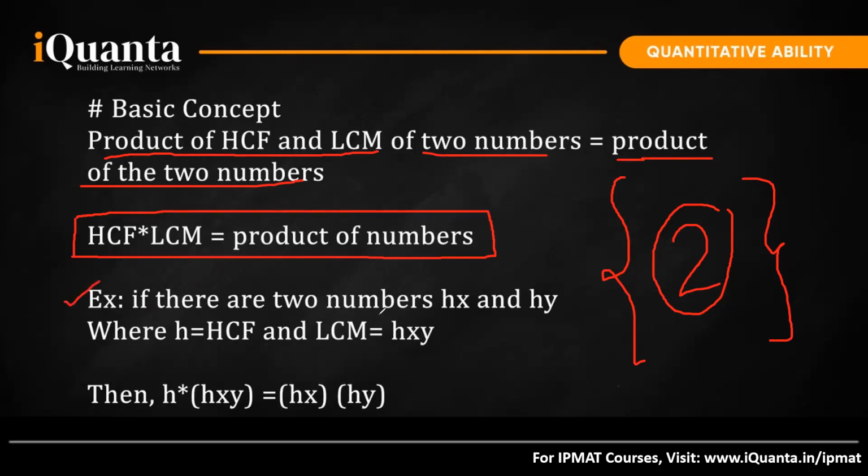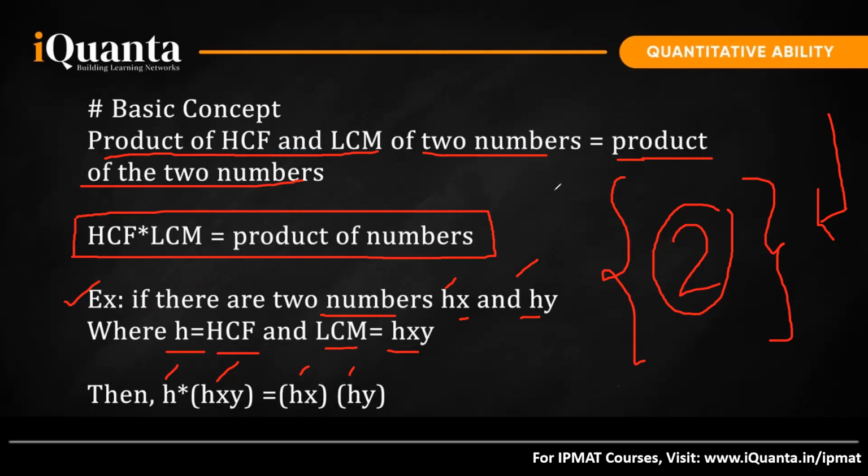For example, if there are two numbers Hx and Hy, where H is the HCF, then the LCM will be Hxy, right? Then H into Hxy, which is HCF into LCM, is the product of the two numbers. The two numbers that we assumed are Hx and Hy, and we have written them in this form. You should never forget this. A lot of people know this rule already. HCF into LCM is the product of the numbers, but this is only applicable for two numbers, not beyond that.